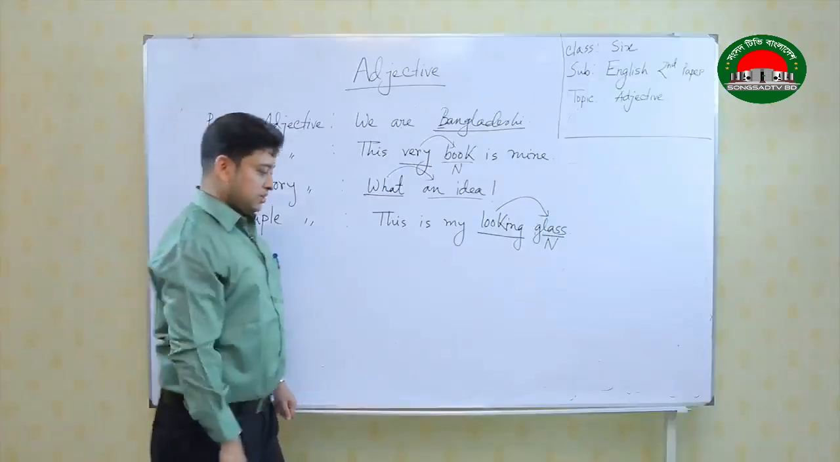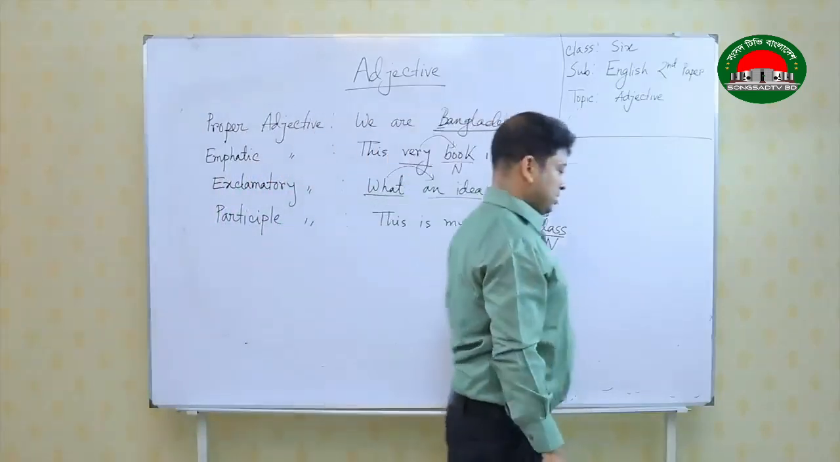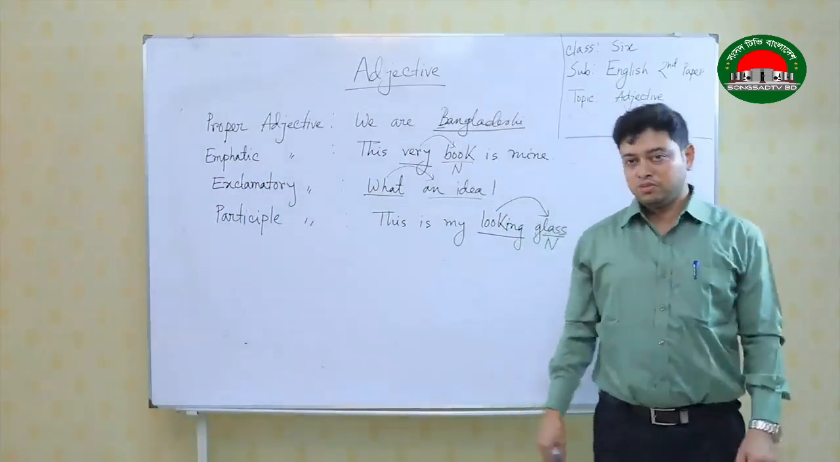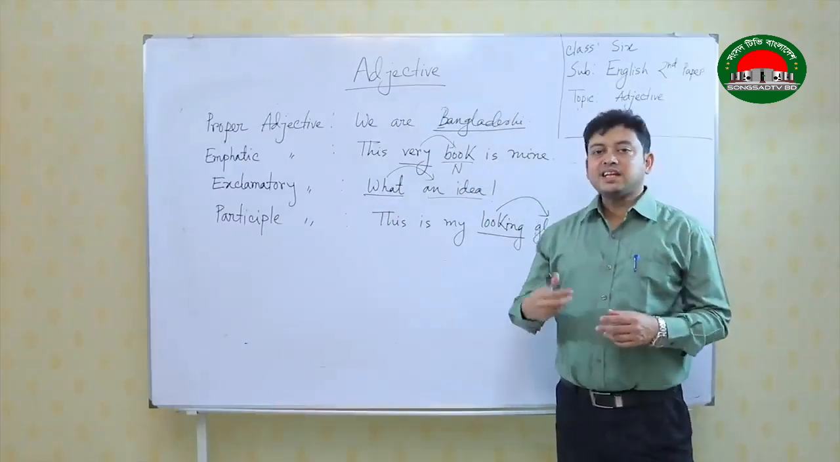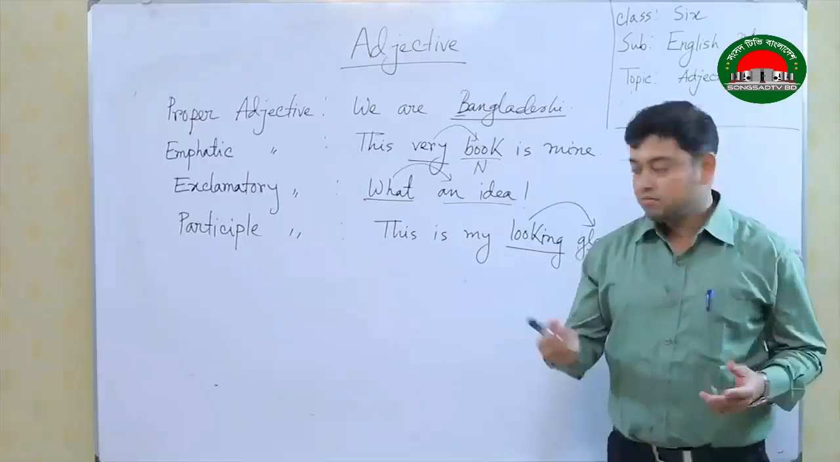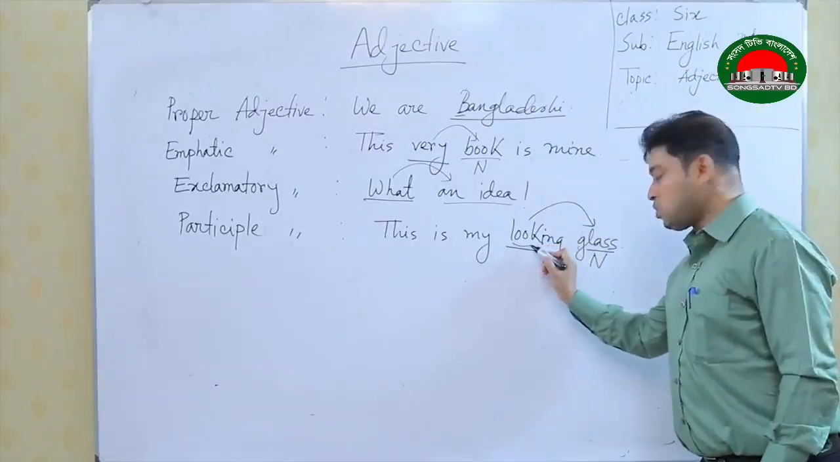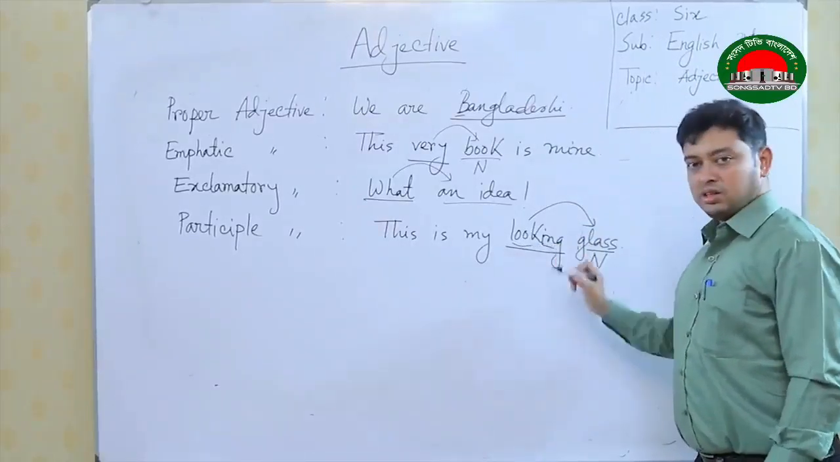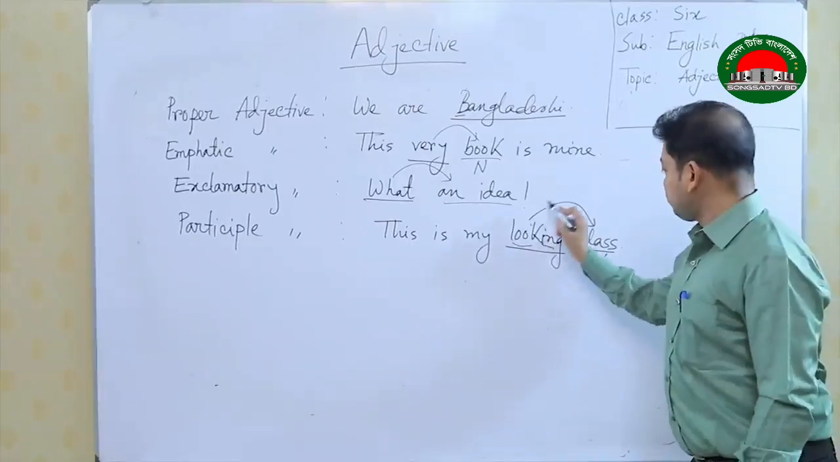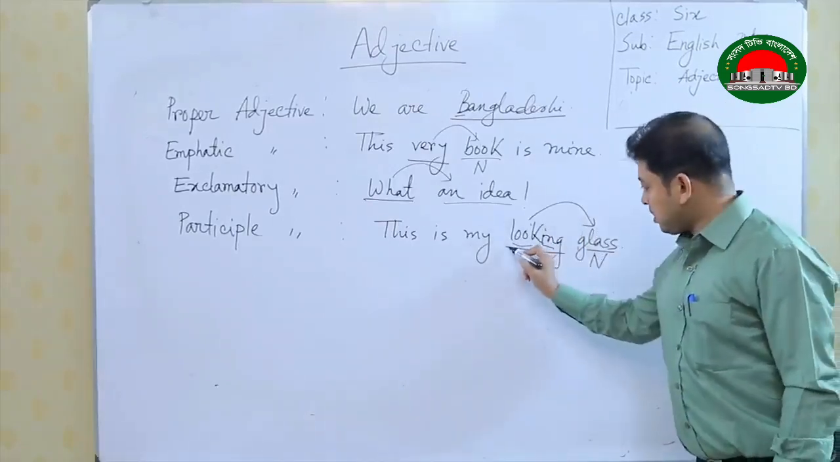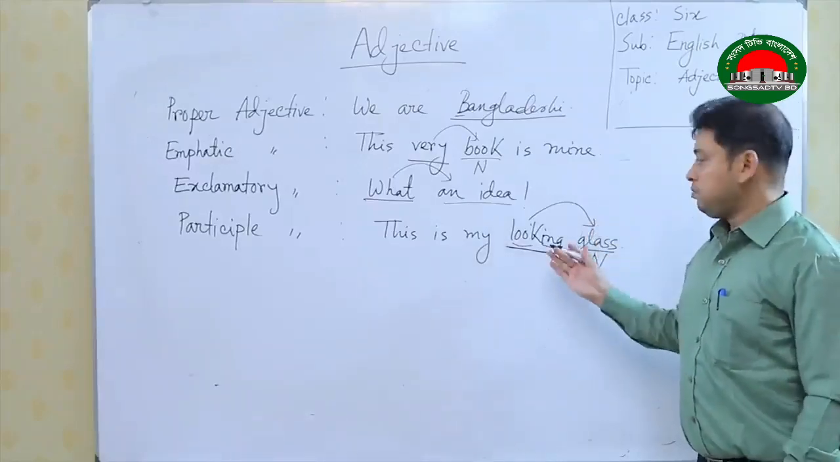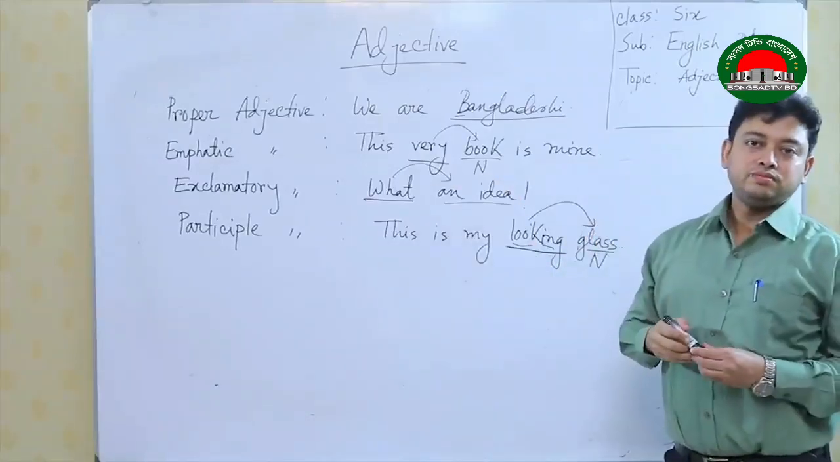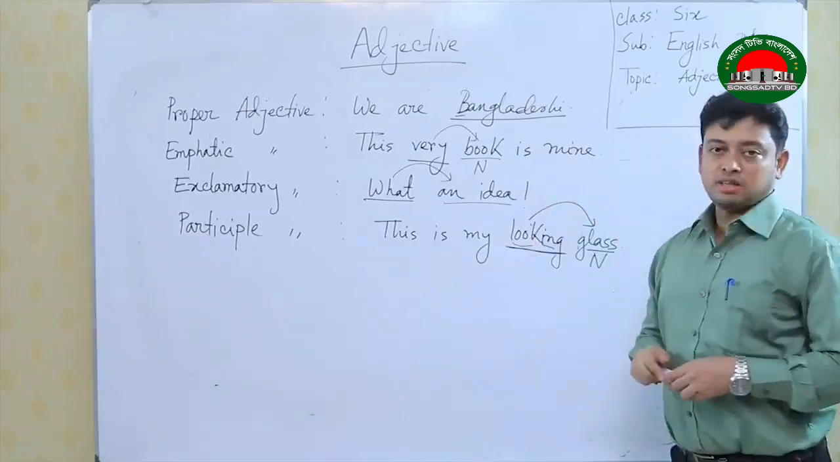And the last one is participle adjective. We know that a participle is formed when there is verb plus ing, but it is acting as an adjective. So, here the verb is look, ing is added, looking, it is qualifying the word glass, it becomes a participle. As the participle is qualifying the noun, it becomes participle adjective. Please copy these examples.